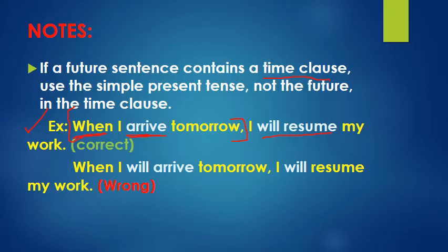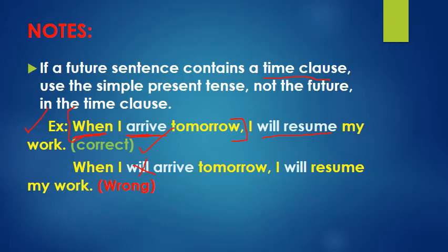Before I leave home, I will turn off the lights. Okay, before, when, after, during, time expressions. Now, this one is correct: When I arrive tomorrow, I will resume my work. However, when I will arrive tomorrow, I will resume my work. No. This is, by the way, very popular with correct the one grammatical mistake.